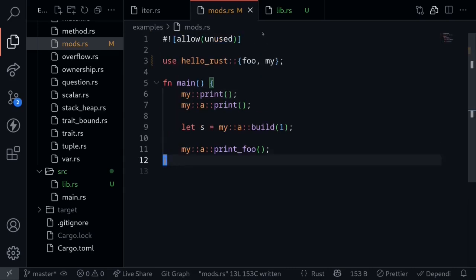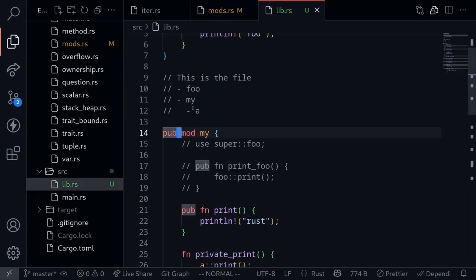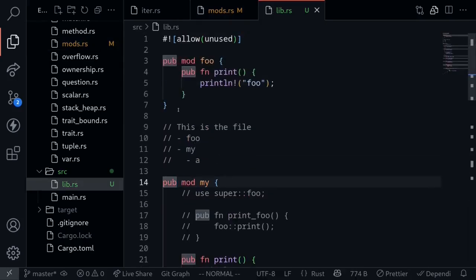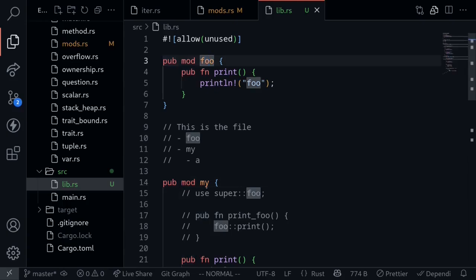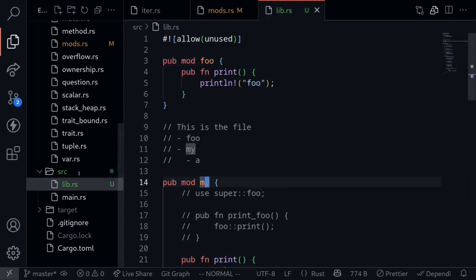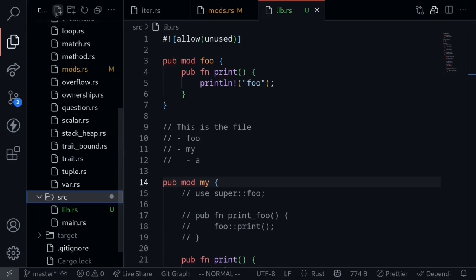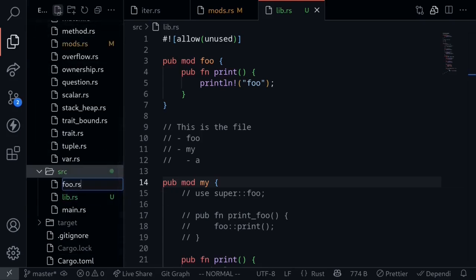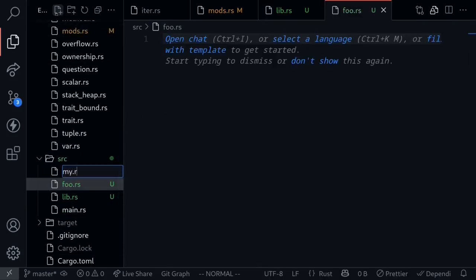Let's now turn our attention to lib.rs. Inside here, we still have multiple modules inside a single file. How do we split all of these modules into separate files and folders? We'll begin by splitting the foo module and the my module into separate files. So inside src, we'll create two files, foo.rs and my.rs.